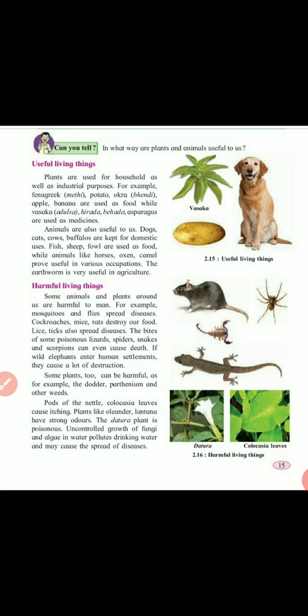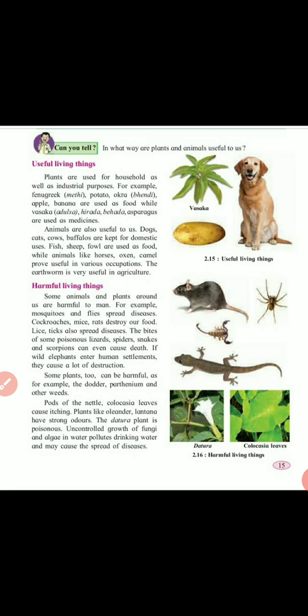Plants and animals can also be harmful for us. Some animals and plants around us are harmful to man. For example, mosquitoes and flies spread diseases. Mosquitoes spread diseases like dengue and malaria. Cockroaches, mice and rats destroy our food. Lice and ticks also spread diseases. Some are poisonous animals, like lizards, spiders, snakes and scorpions, which can even cause death.